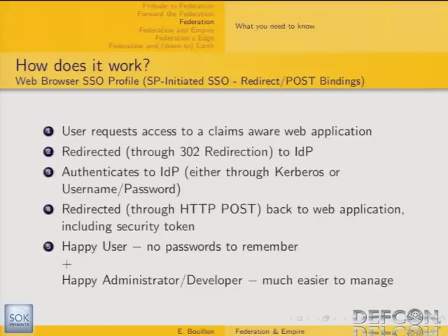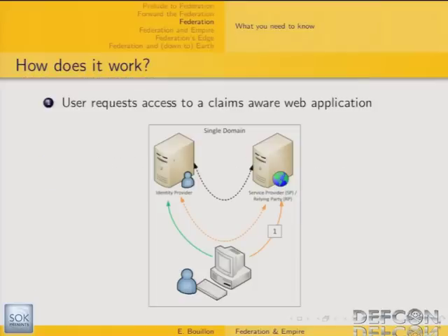So, how does it work here? I'm going to focus on the web browser SSO profile. Basically, it's a 4-step process. First, your user requests access to a claims-aware web application, and this request does not contain any SAML assertion.